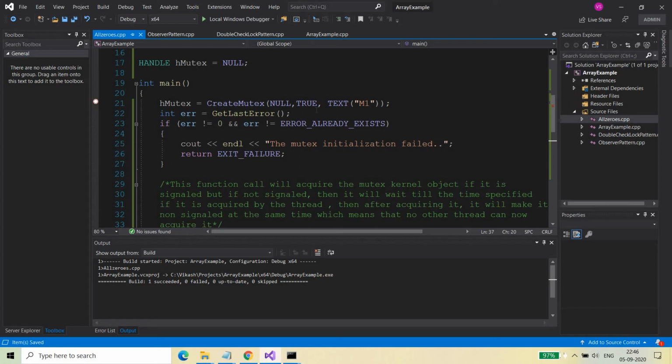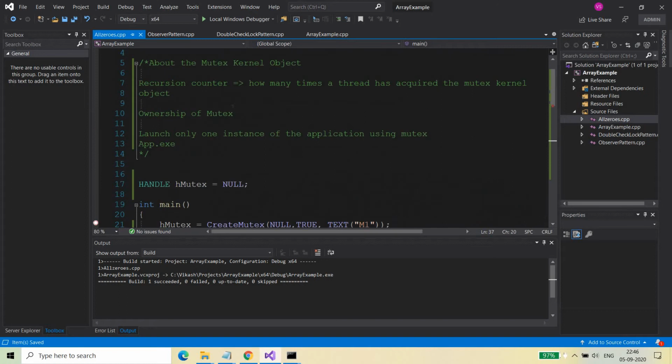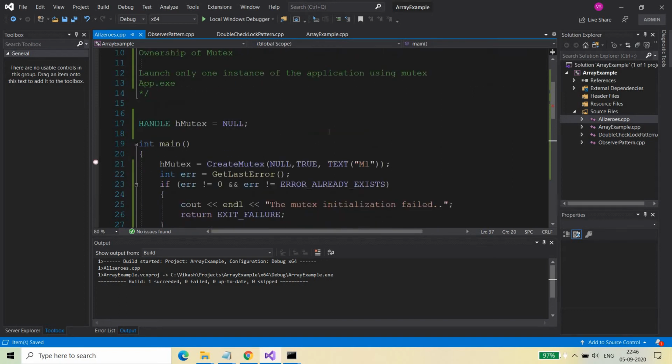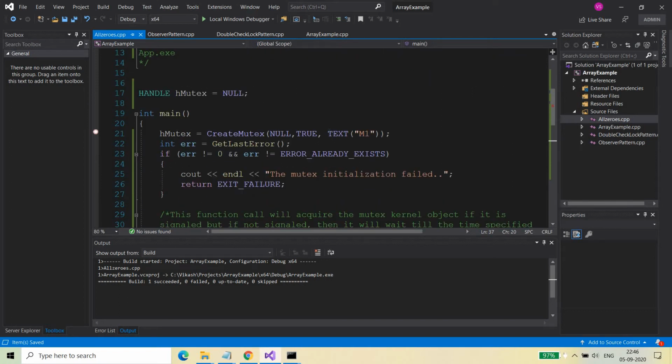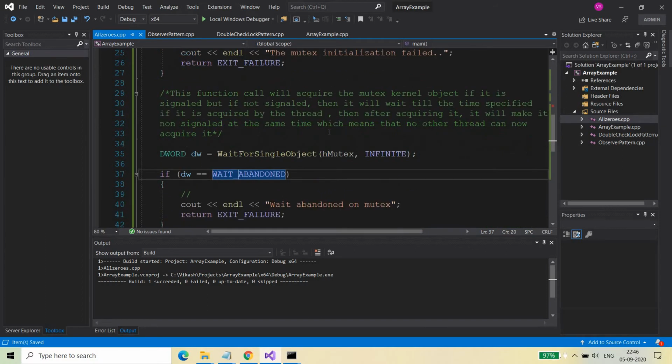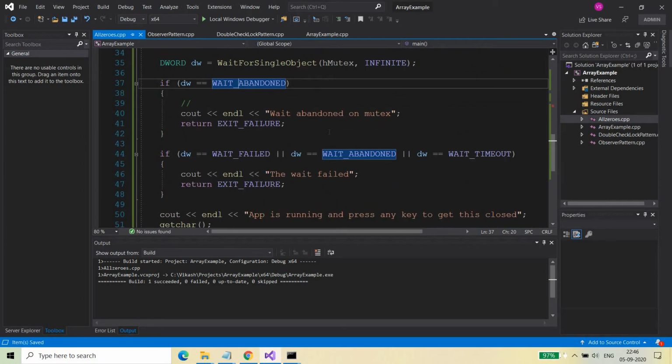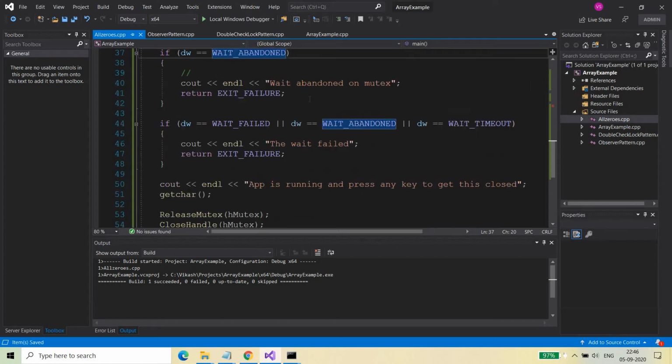When you will be writing your professional applications in your office or for your own, then in that case you need to remember this fact. You need to remember this concept related to the mutex. This is called the ownership concept of the mutex, and this is very much important. Most of the people make mistakes around these things. Sometimes the issues come around this and they become severity one issues, because there is no way around for these issues to fix without fixing the code. So that becomes a severity one issue, right?